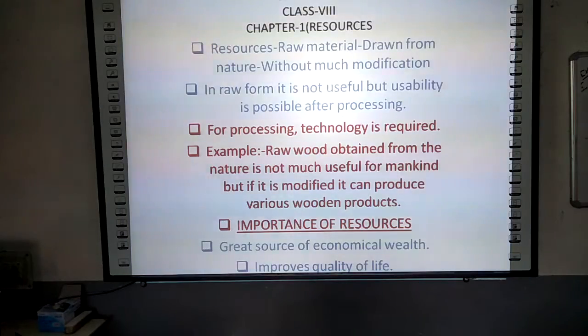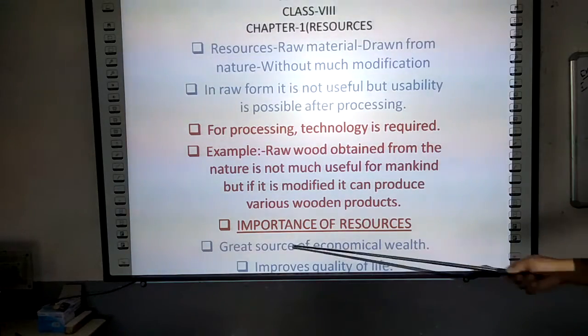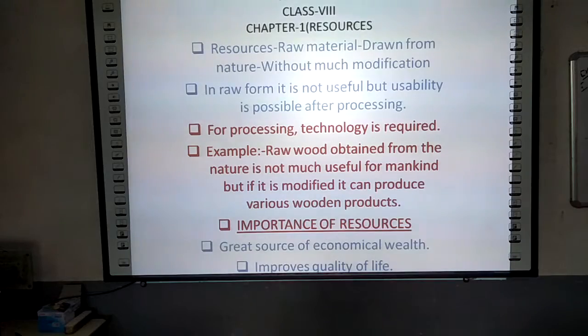So let us come to the next point, that is the importance of resources. As you know, resource is a very useful thing, and we can also say that it is a great source of economic wealth. Resources improve quality of life. Earlier human beings were also there, but they were not able to apply any skill and technology on these resources. Therefore, their standard of living and ours is quite different.